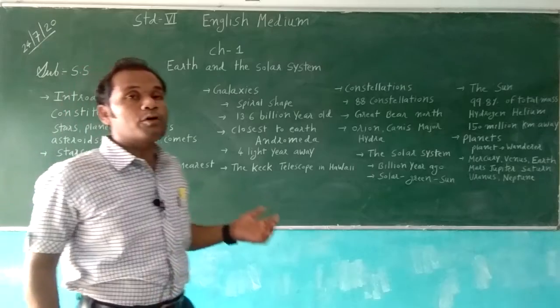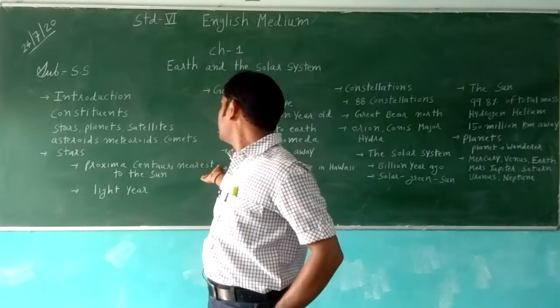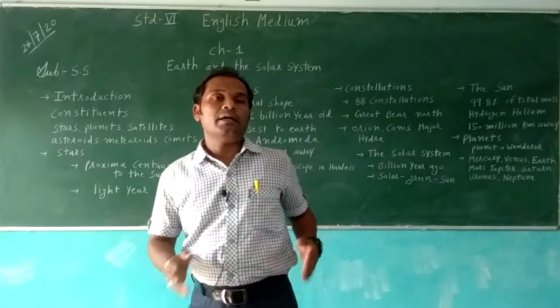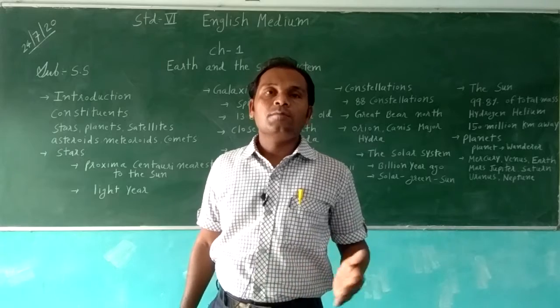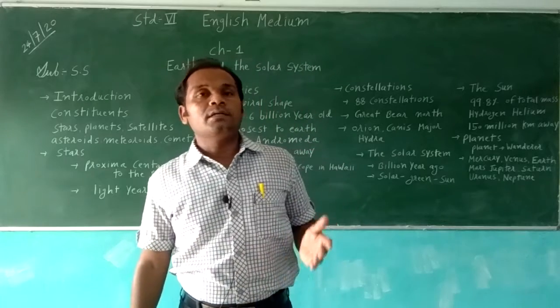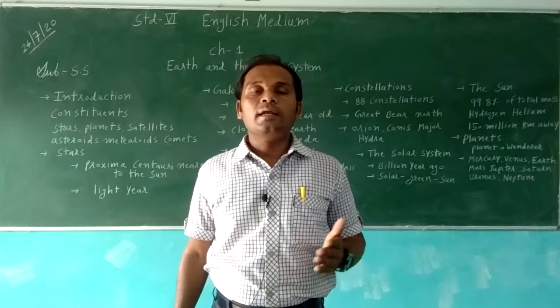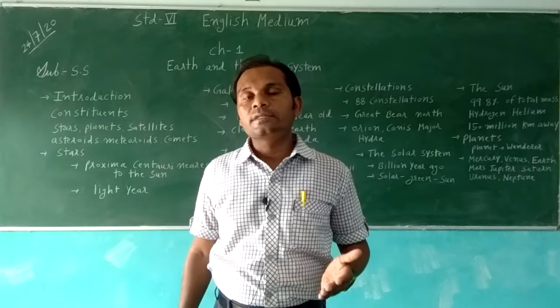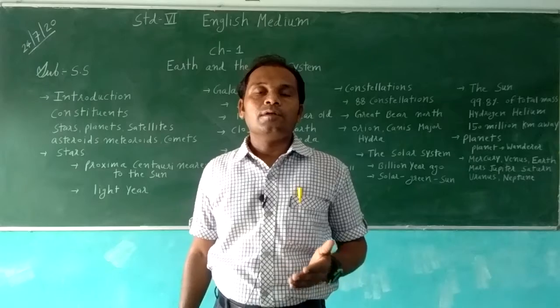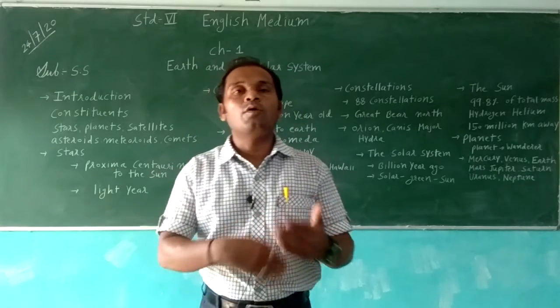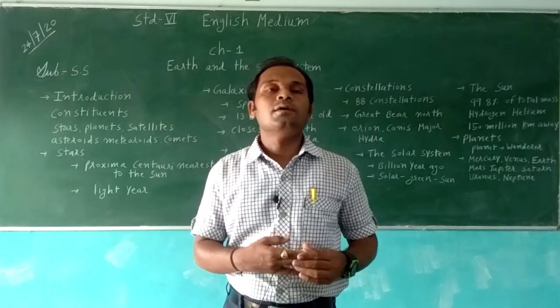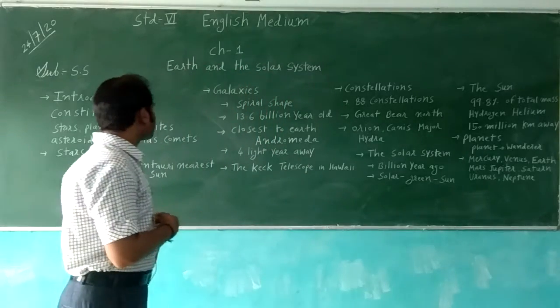The distance between objects in the universe is measured by the unit light year.